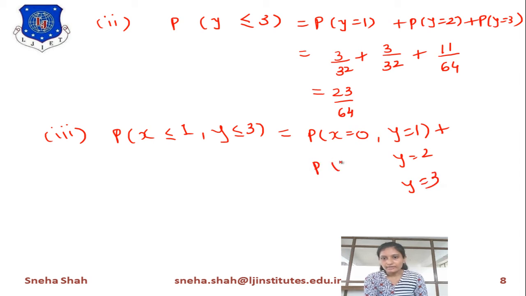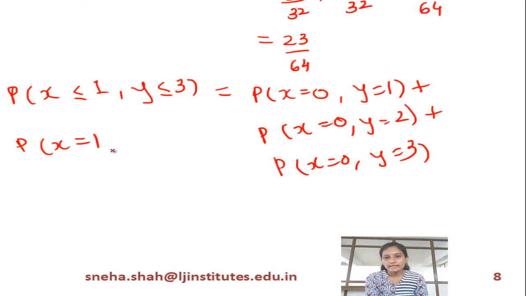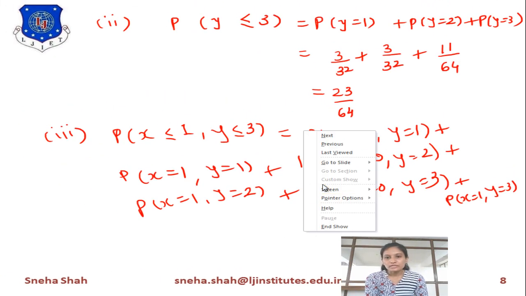For that we will take probability of x equals 0, with y equal to 1, 2 and 3. Similarly, if we take probability of x equals 1, at that time we will take y equals 1 plus y equals 2 plus y equals 3. So this will give you the total answer.